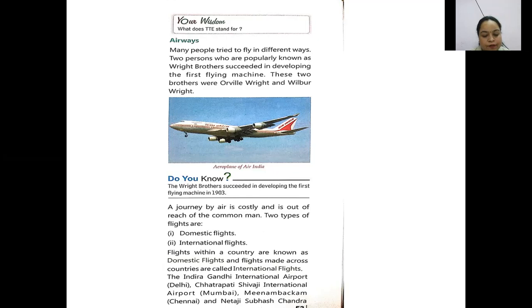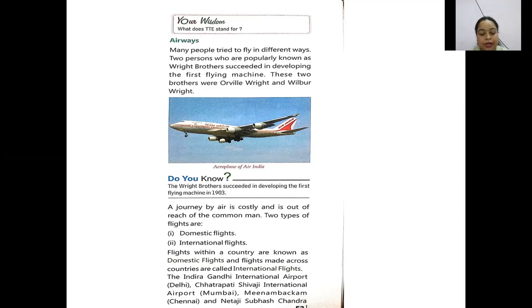So what is a domestic flight? A flight within the country is known as a domestic flight. If you want to fly within the country, from Delhi to Mumbai, Mumbai to Chennai, etc., then you can fly through our domestic flights. You are not going outside the country. And if you're flying across countries, going from one country to another country, then it is called an international flight.